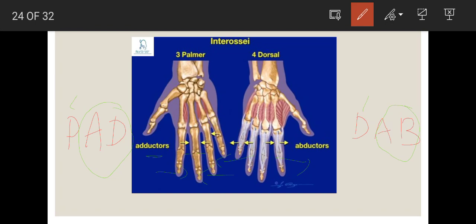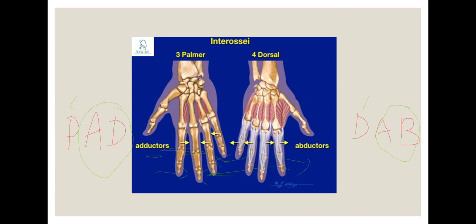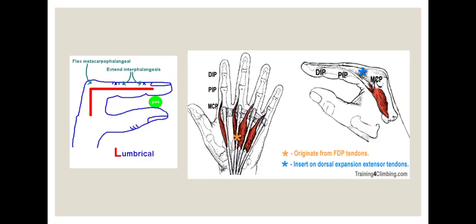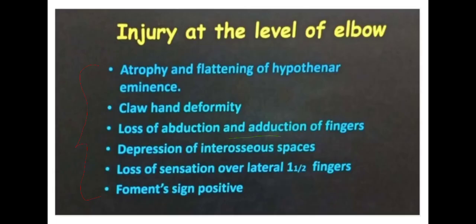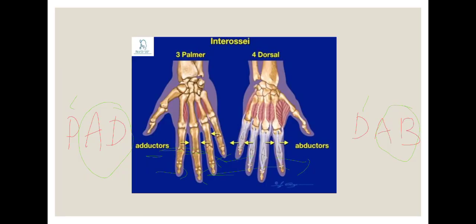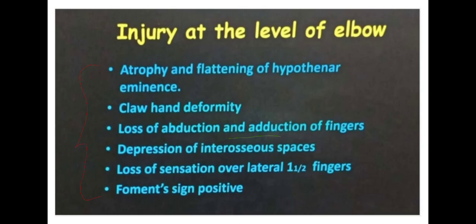Patients will definitely come with ulnar injury, with this claw hand deformity, that is due to lumbricals, and loss of abduction of fingers, that is due to interossei. So please do remember the function of lumbricals, flexion of the MCP joint and extension of the interphalangeal joint, and interossei function, palmar interossei PAD and dorsal interossei DAB. Since the ulnar nerve is needed for the innervation of these palmar and dorsal interossei, since it is injured, the loss of abduction and adduction of fingers occurs.